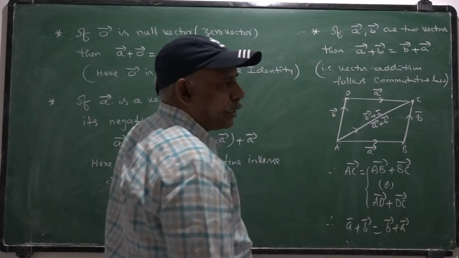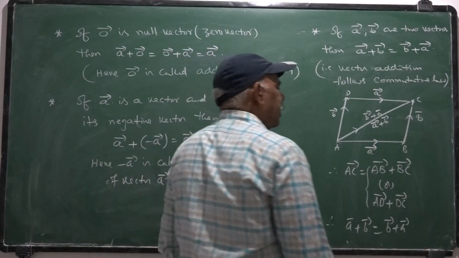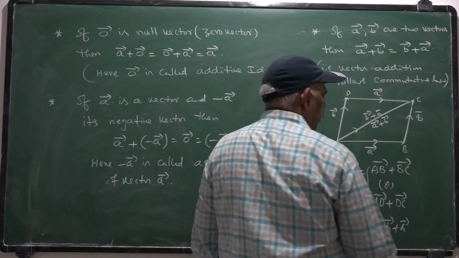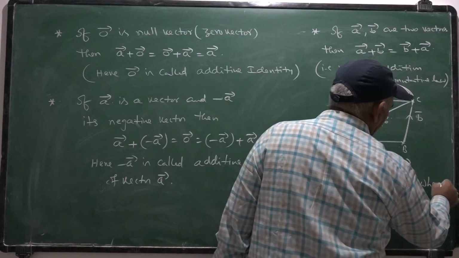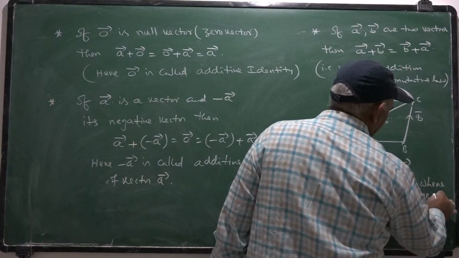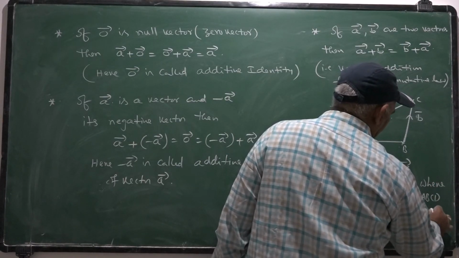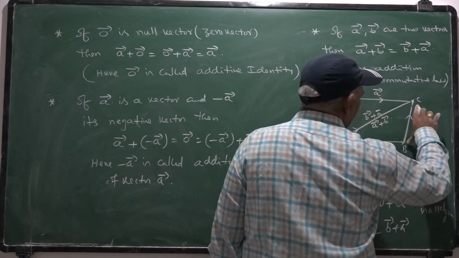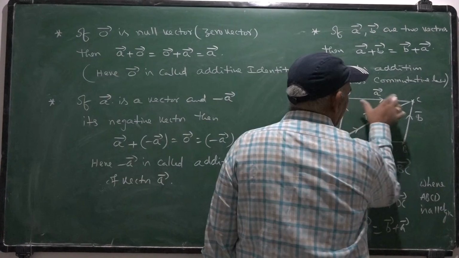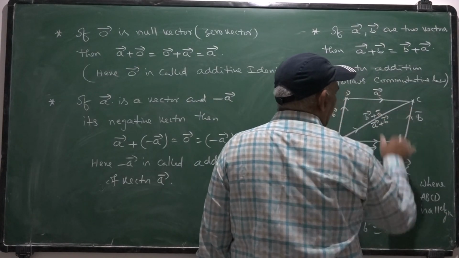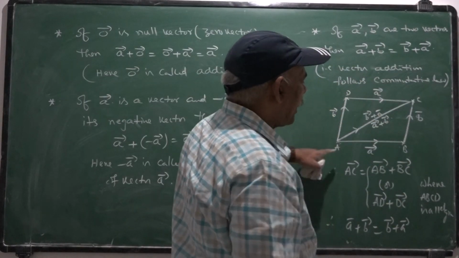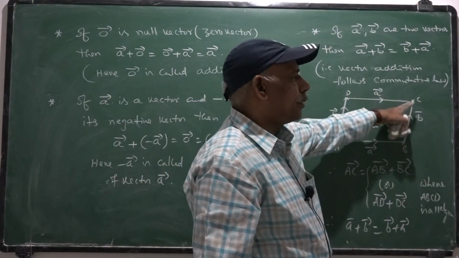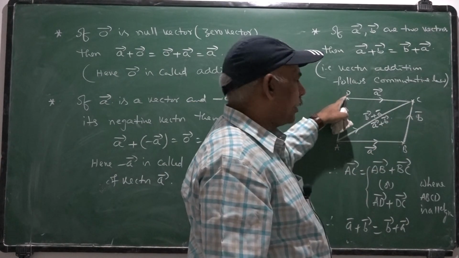Once ABCD is a parallelogram, this length is equal to this one, this length is equal to this one, and you are taking the directions also the same. BC direction is the same as AD direction.